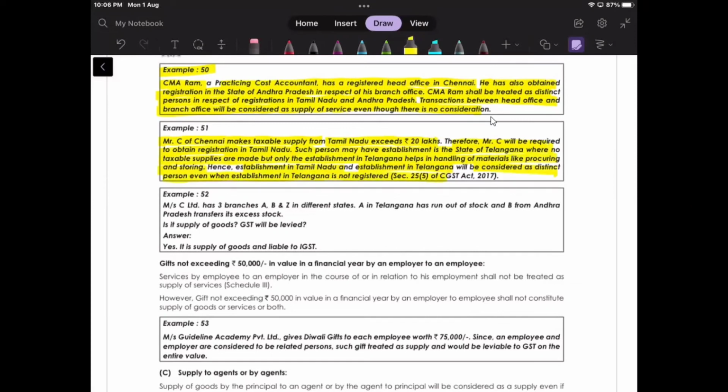So, long story short, the example of the liquor shop and the garment shop that I have given. Here it's saying that one has exceeded the limit of registration and one has not yet crossed the limit for registration. So one is registered and one is not registered. Even though one is not registered, any movement between the same will be considered as supply. Correct?